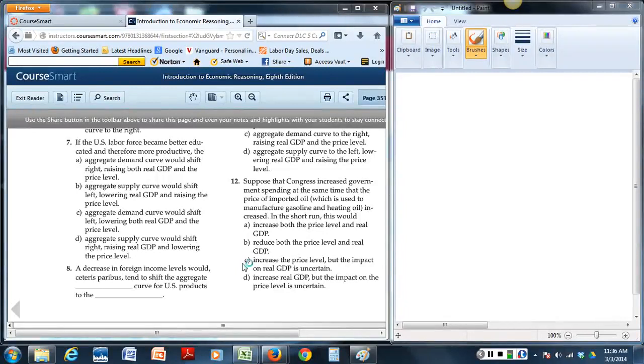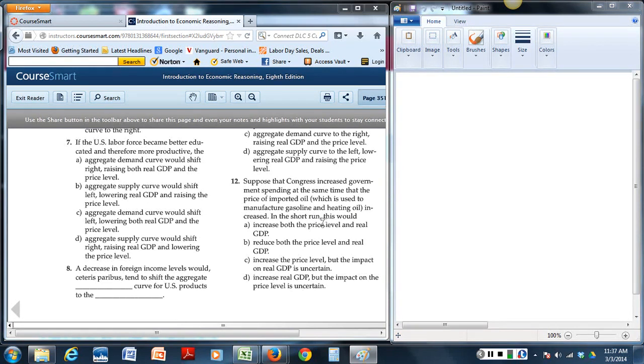I'm going to go over the real GDP and price impact due to a certain event in this particular problem. So let's take problem number 12 from page 351. The problem states: suppose that Congress increased government spending at the same time that the price of imported oil, which is used to manufacture gasoline and heating oil, has increased. In the short run, this would do what?